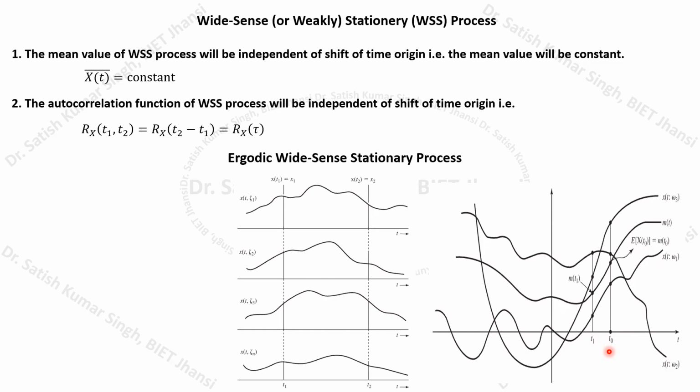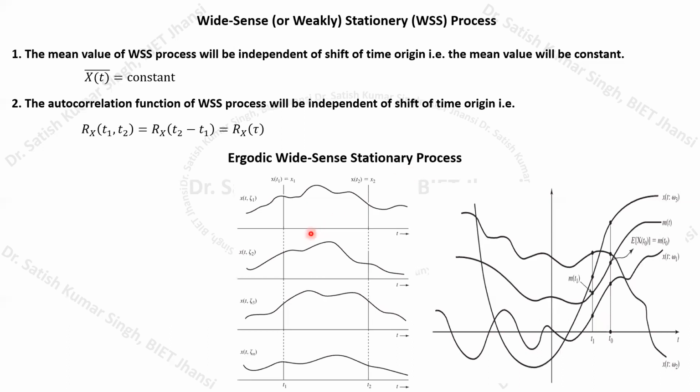So I can take another pair of time instants, T2 and T3, and if the difference between T3 and T2 is again 1 millisecond, then whatever autocorrelation value we calculated in the first case, where the difference between the time instants was 1 millisecond, will be the same as in this case. The time locations have changed, but the difference between them remains constant, equal to 1 millisecond.